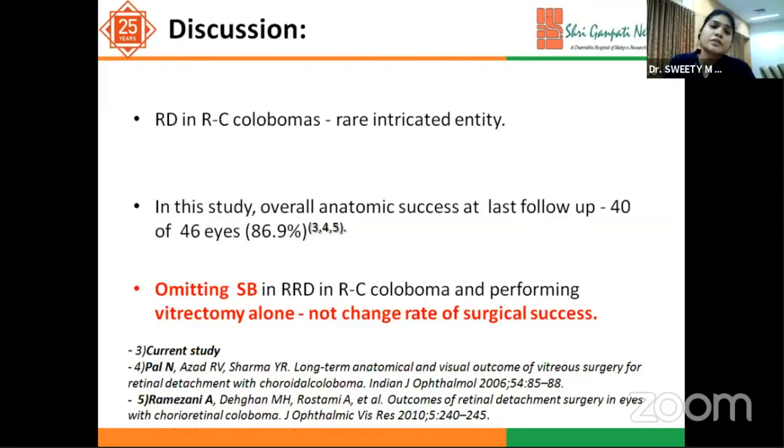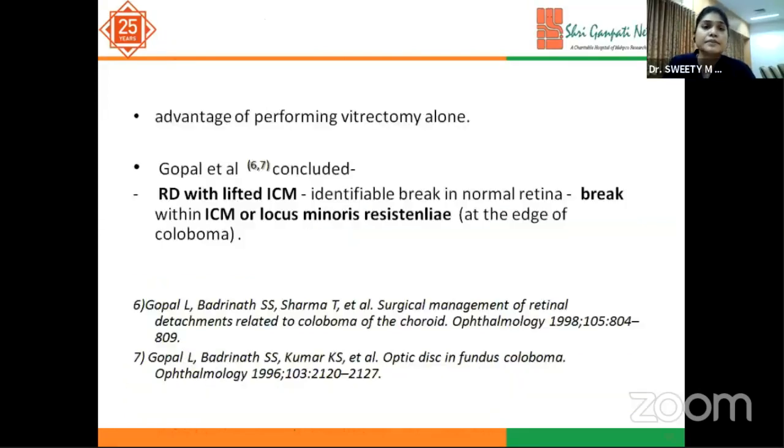Retinal detachment in retinochoroidal coloboma is a rare and implicated entity. Overall anatomical success at last follow-up in our study was found to be around 87%, which is in accordance with the observations found in other studies. Omitting scleral buckle and just performing the vitrectomy does not change the rate of surgical success.